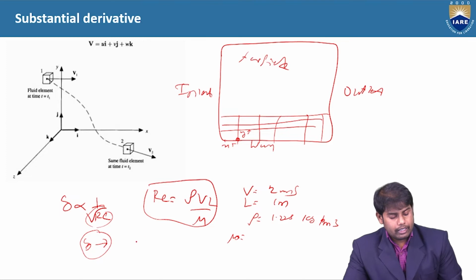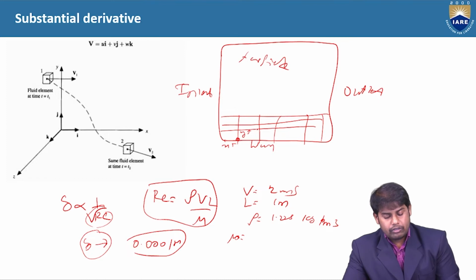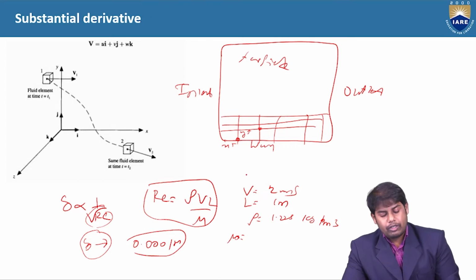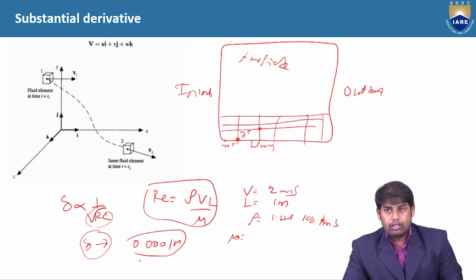So once we get, let's say, something like 0.001 meters, the distance of the first grid point should be placed below 0.001 meters. Let's say it should be something like 0.00009. Then only you will be able to capture the boundary layer clearly. If you are using, let's say, a grid point distance of 0.005, then what happens?